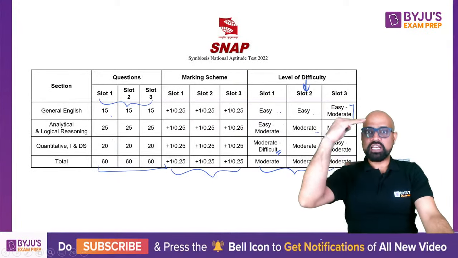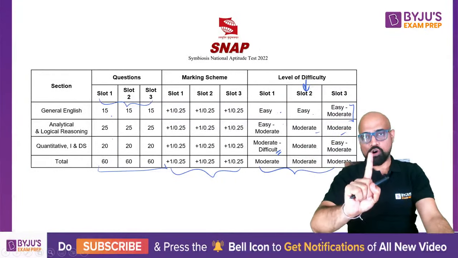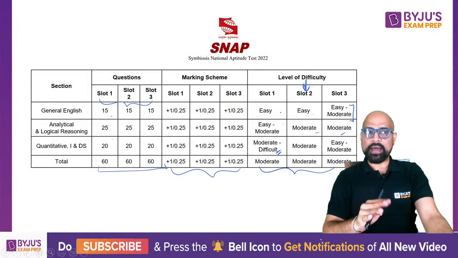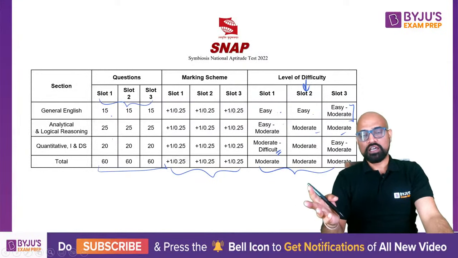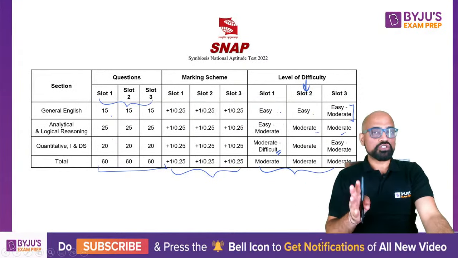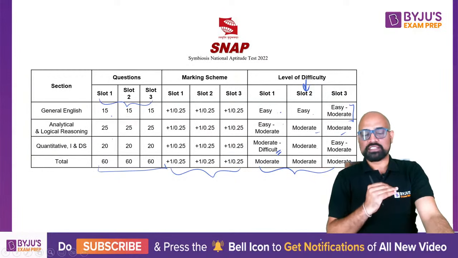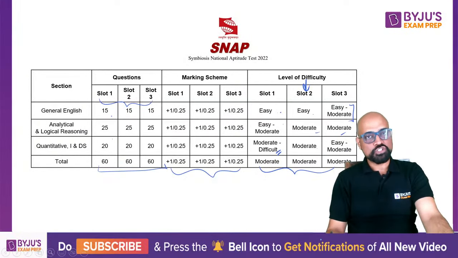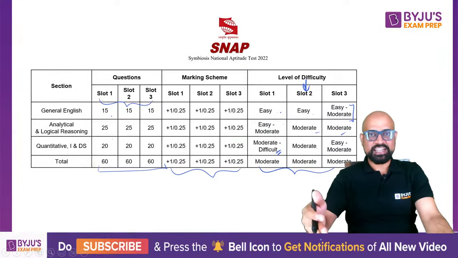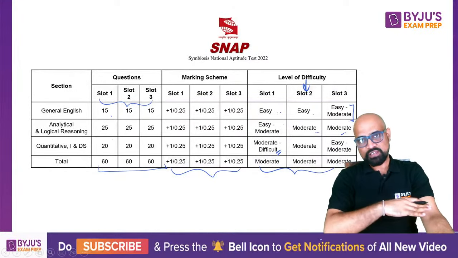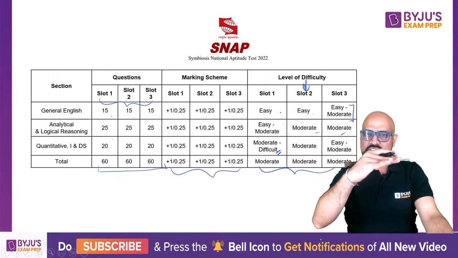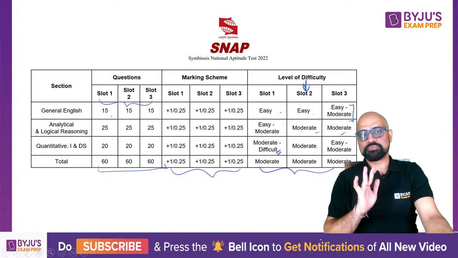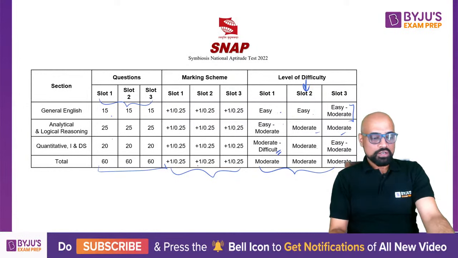But if you're talking about the level of difficulty, once you write one mock from SNAP, because SNAP has been giving out the paper until 2018. 2019 से जब से online हुआ exam, SNAP is like, I will not give you any paper. So they have not released their official question paper, so you will not find them online or any place. You will only find them memory based. So if you look into 2018 paper, the level of difficulty is same. It's same or it is little easier. वैसा हो गया, ठीक है?